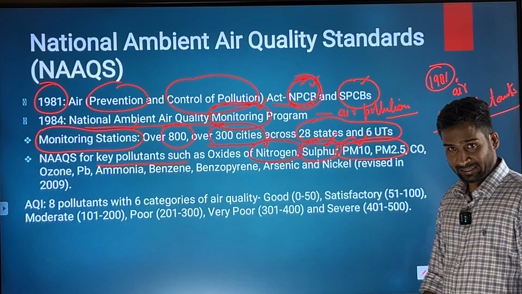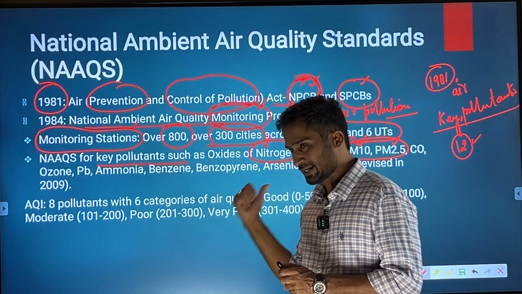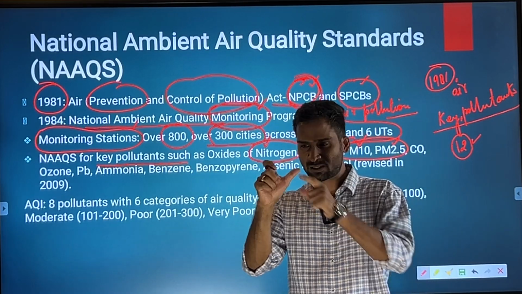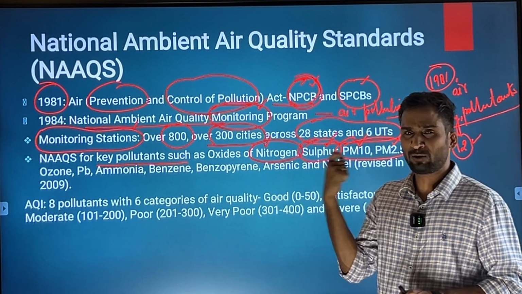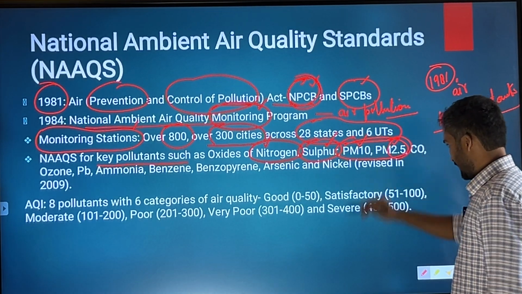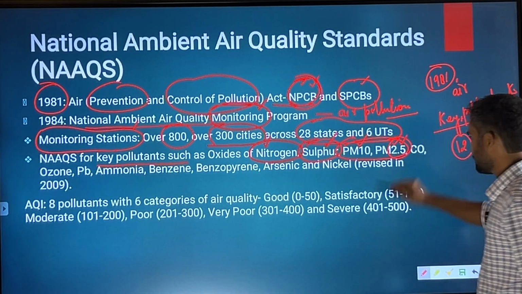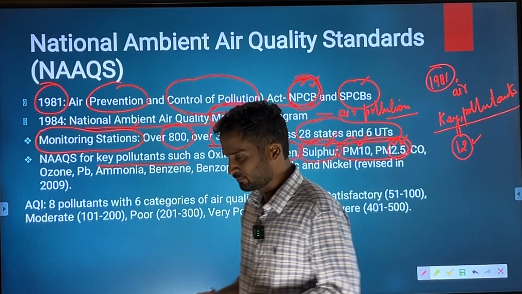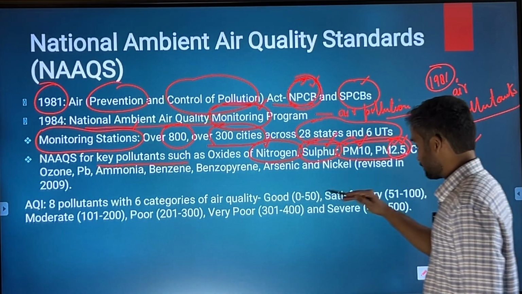Then PM 10 is one, PM 2.5 is another one. Basically PM 10 is the particulate matter, the suspended particles, whether solid, liquid or gas, of the diameter of nearly 10 micrometer. And when that size is of the diameter of nearly 2.5 micrometer, then it is called PM 2.5. So, it is more harmful. PM 2.5 is more harmful because it can penetrate under your skin as well from the atmosphere itself.